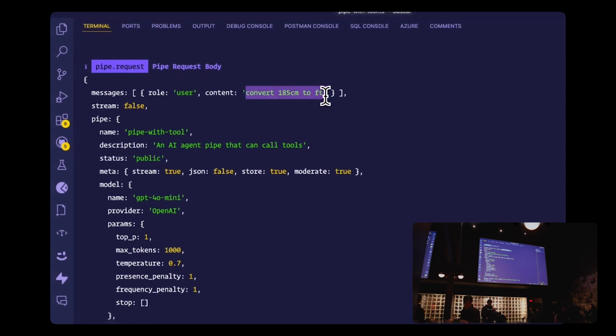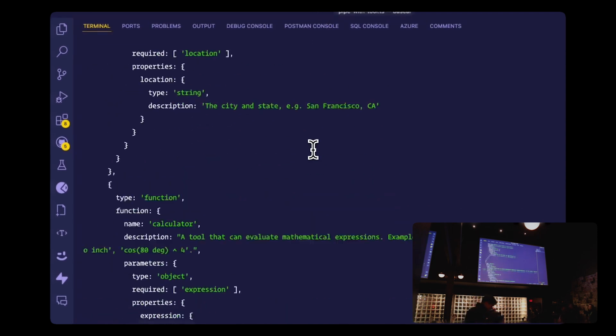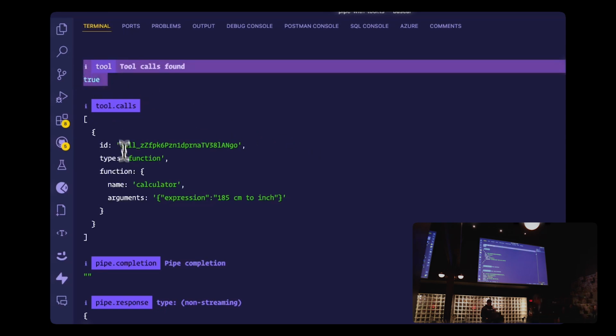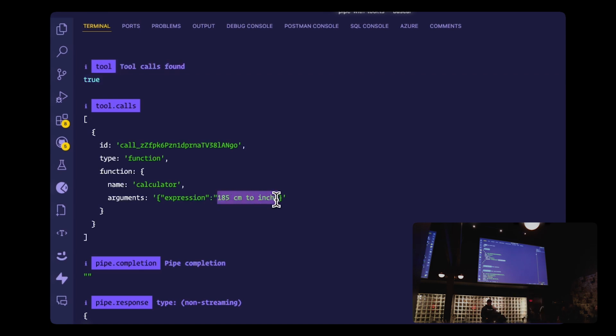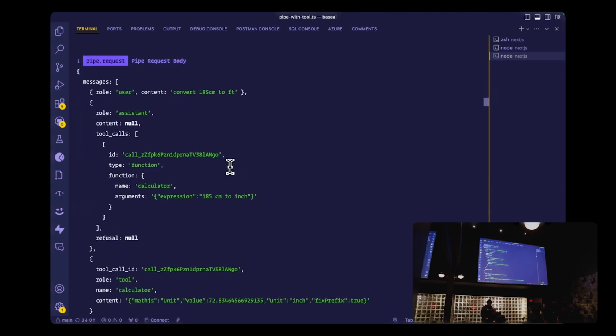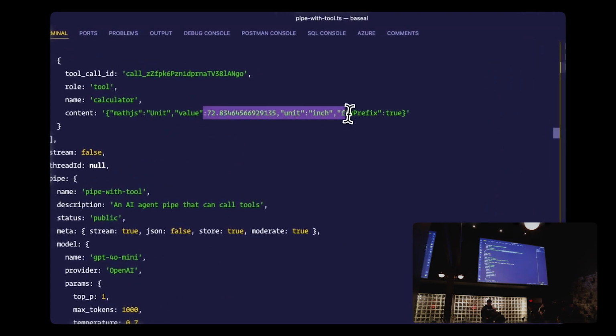This is exactly what I asked. And if you go down here, it discovered this is a tool call. It called the calculator, but it hallucinated in the tool call. It's trying to convert 185 centimeters into inches instead of feet, right? Behind the scene, we got this particular result of 72 inches.